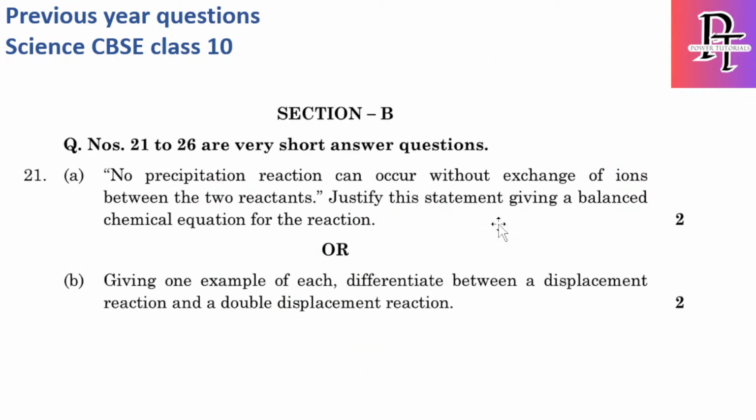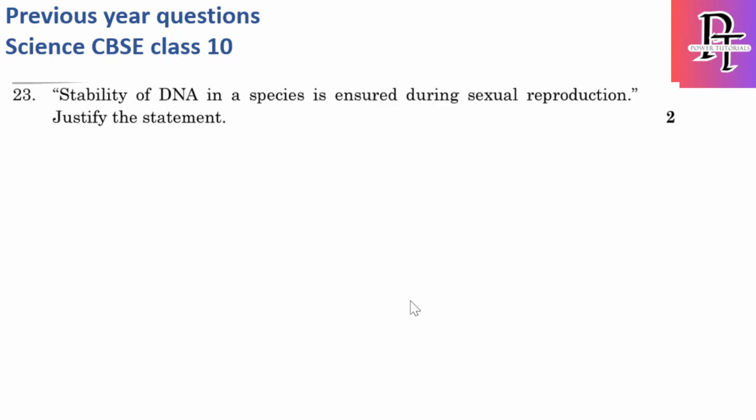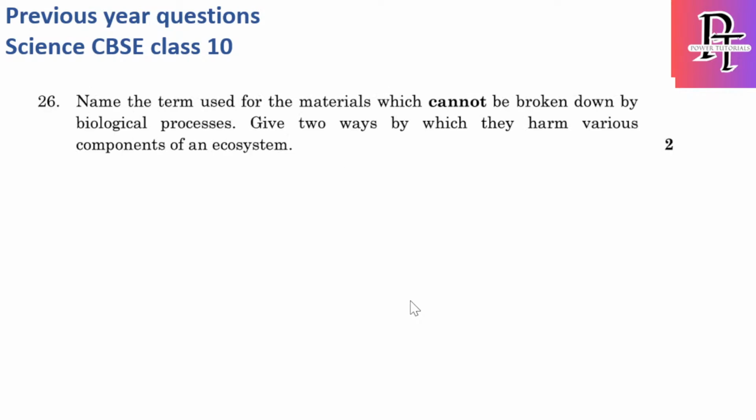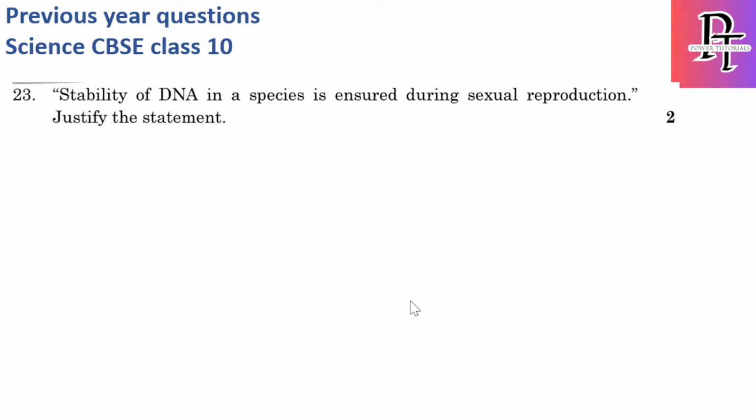Now we are going to start from the 21st question, that is very short answer questions. The weightage is 2 marks for each, and in total we have 6 questions, and among them we also have some options. For the 21st question we have an option, either you can solve A or B. For 22 and 23 we don't have options, 24 again has an option, either 24A or 24B. 25th and 26th don't have options. Let's start one by one.